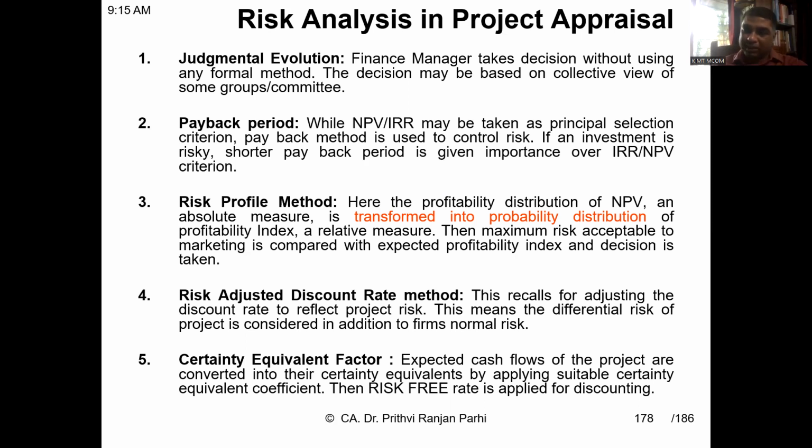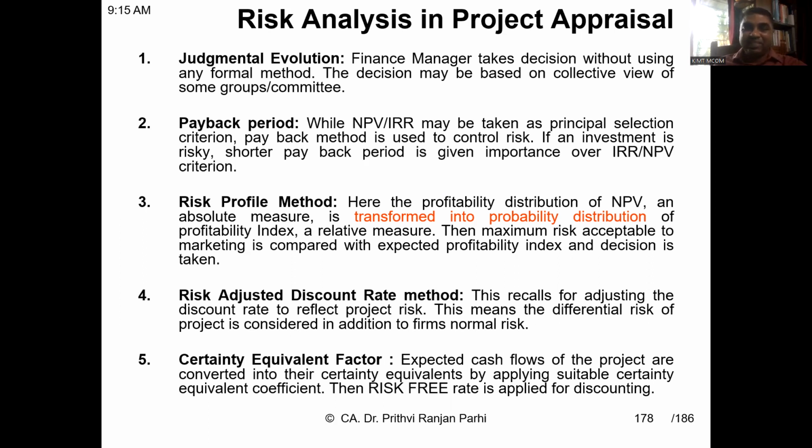You might know what net present value is: the present value of inflows and present value of outflows are netted off. If it gives a positive value, then the project is selected. But net present value is an absolute number, like NPV is positive 5 lakh, 10 lakh. Now this is transformed into a probability distribution of profitability index.